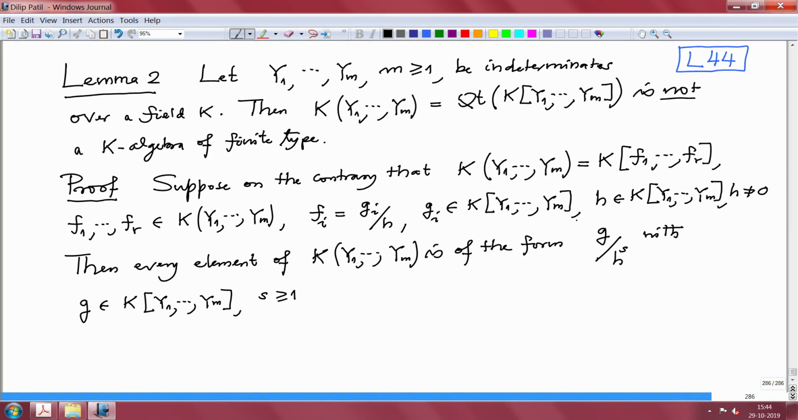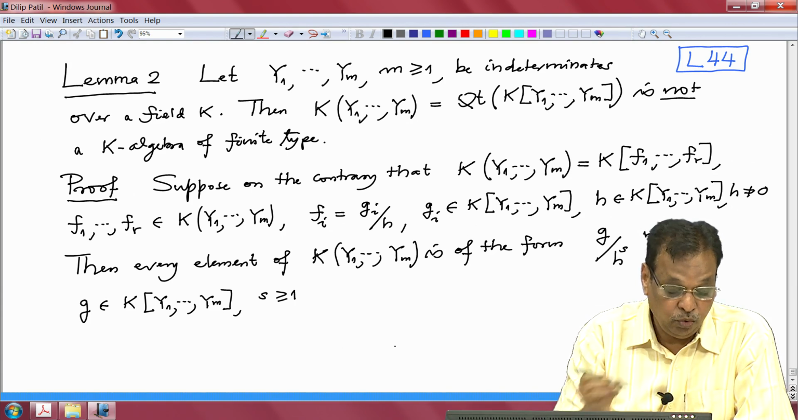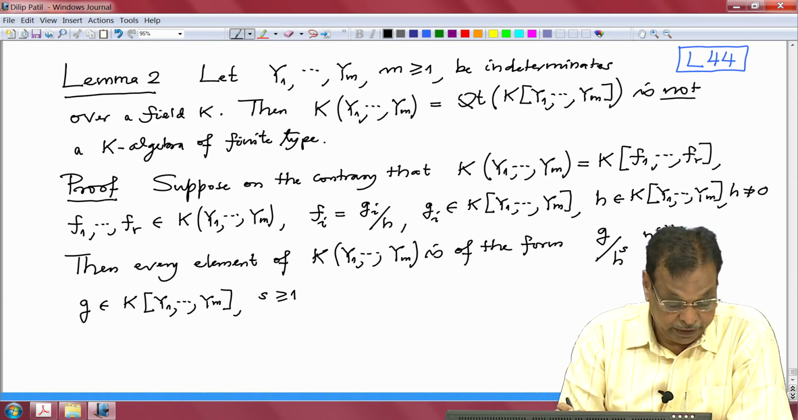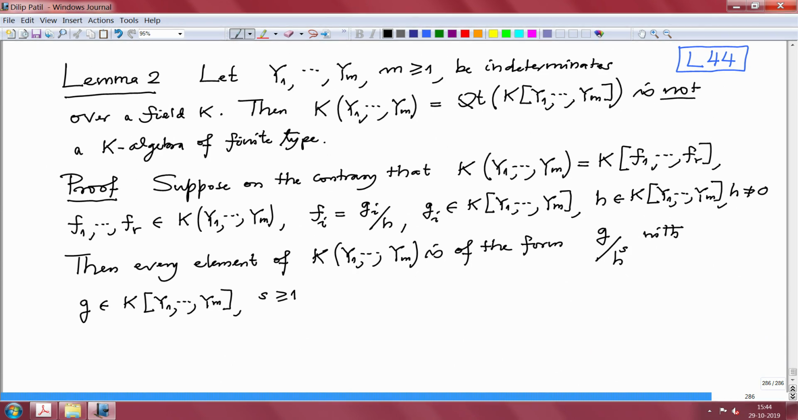It could be more, because when I write this rational function as a polynomial in the fi's, a fi might come in with power 2, because it's an algebra generator, and therefore I have to clear h squared. So therefore it will be like this. And I want to say now this is not possible, since at least I should give you a rational function which is not of this form.